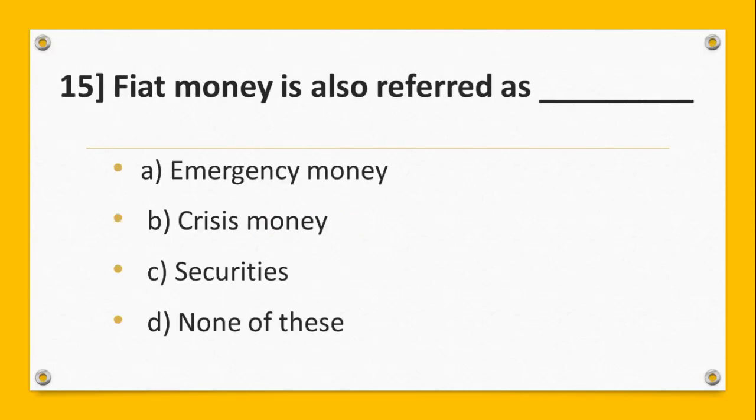Question number 15. Fiat money is also referred to as option A, emergency money. B, crisis money. C, securities. D, none of these. And the answer is A, emergency money.